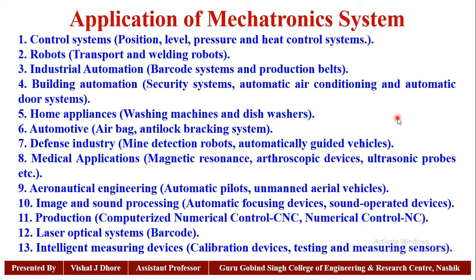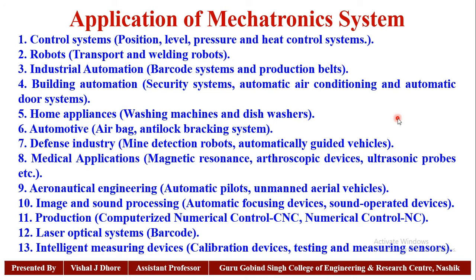braking systems. Different industries: mine detection robots, automatically guided vehicles. Medical applications: magnetic resonance, ultrasonic probes. Aeronautical engineering: automatic pilots. Image and sound processing: automatic focusing devices, sound operated devices.